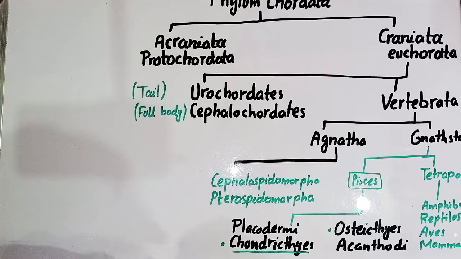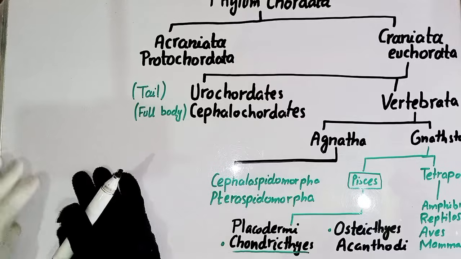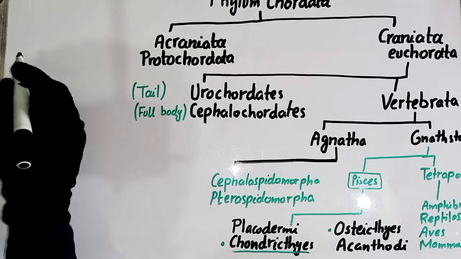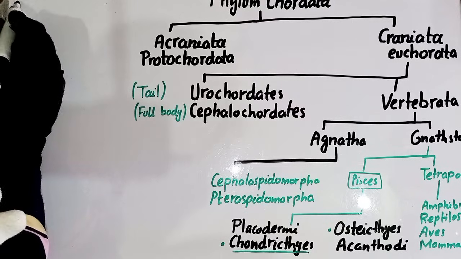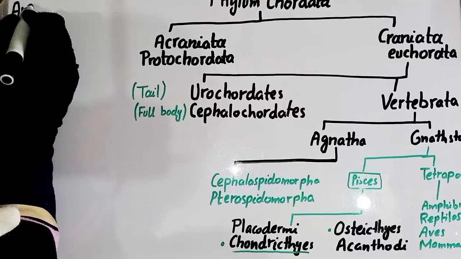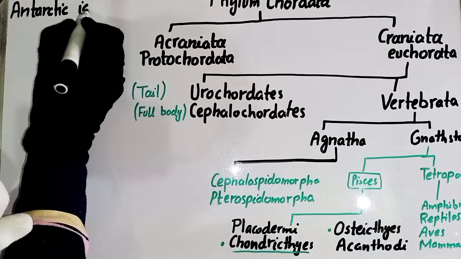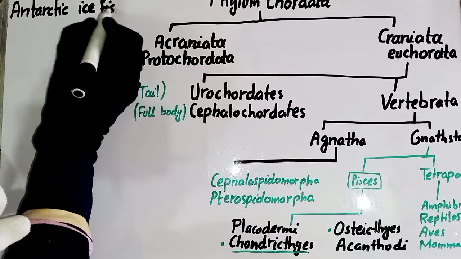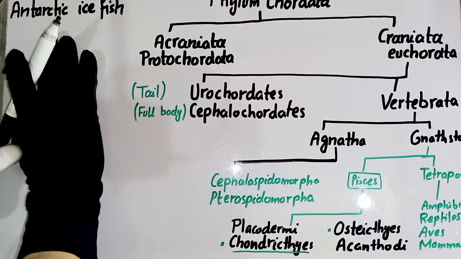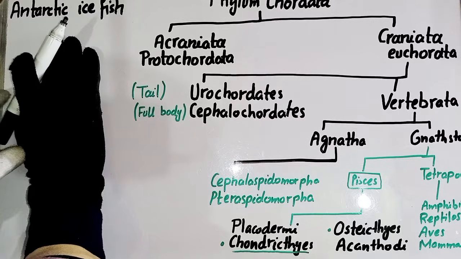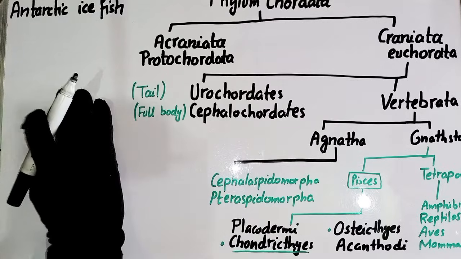What is the name of the fish in which colorless blood is present? Its name is the Antarctic Ice Fish. This fish has colorless blood because no RBCs are present in its blood. Okay, so name the fish that is a bioluminescent fish on the earth.